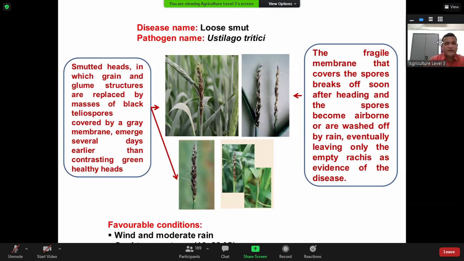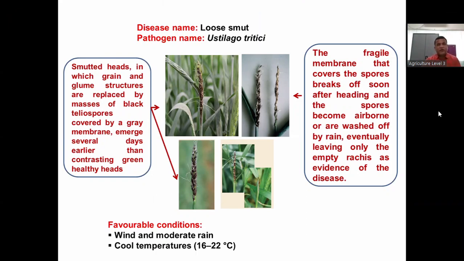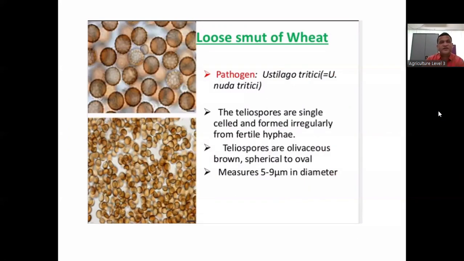So the whole head is smutted. Whole head smutted means the grain of the wheat is replaced by the fungal structure and turned into a black spore. You see here the structure of a smutted head, in which the grain and glumes are replaced by masses of black teliospores, because Ustilago tritici produces teliospores. You can see this type of structure in our laboratory once the university opens. So you will get the opportunity. Just wait.